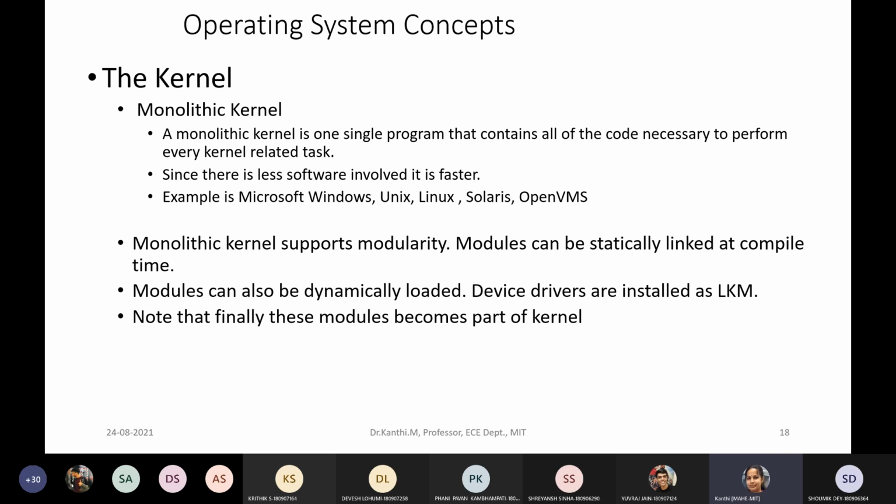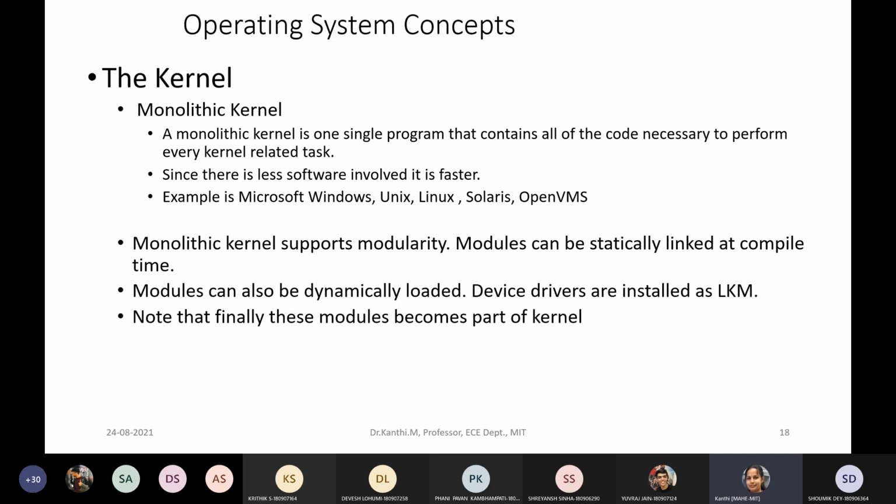It's everything. And this is quite fast and it's less software. The examples given are Windows, Unix, Linux, Solaris, Open Virtual Management System.